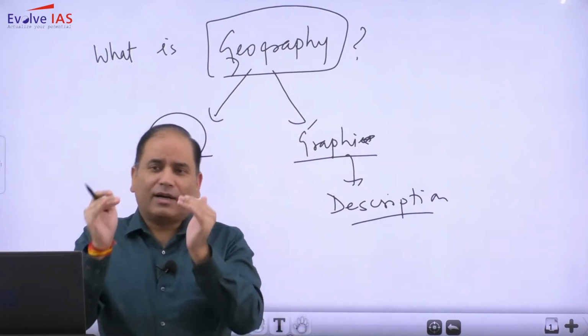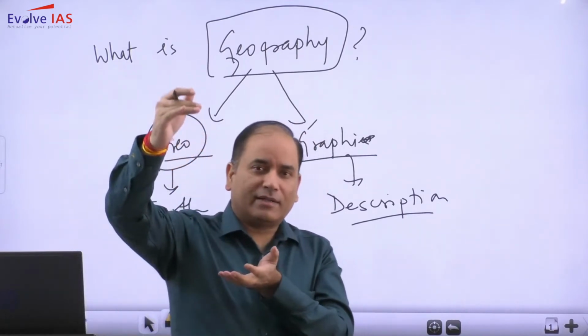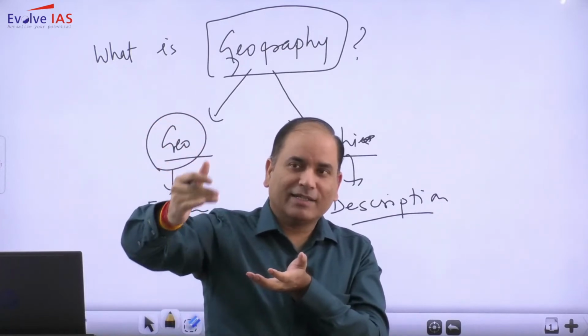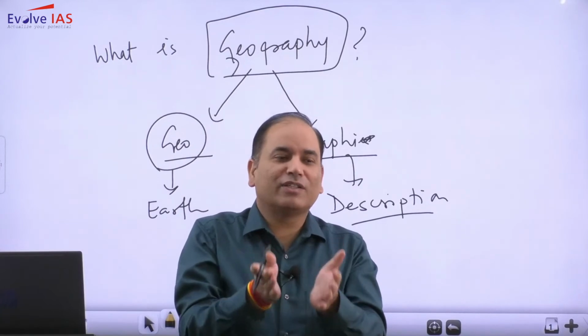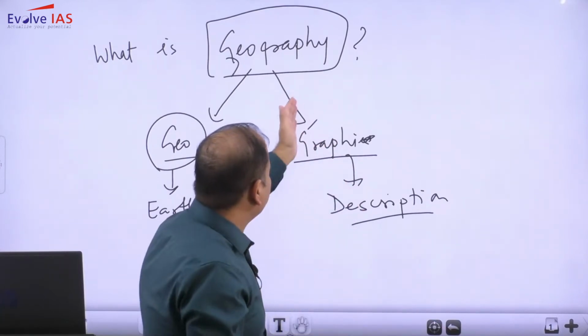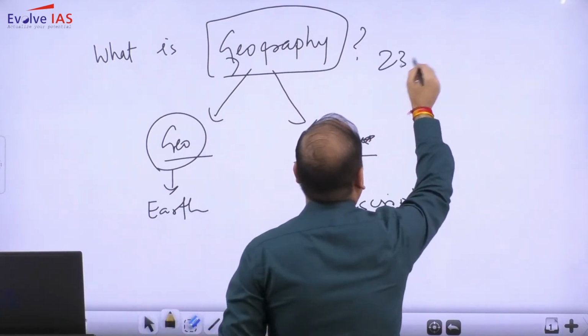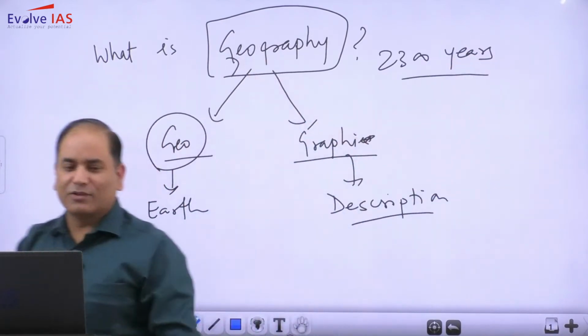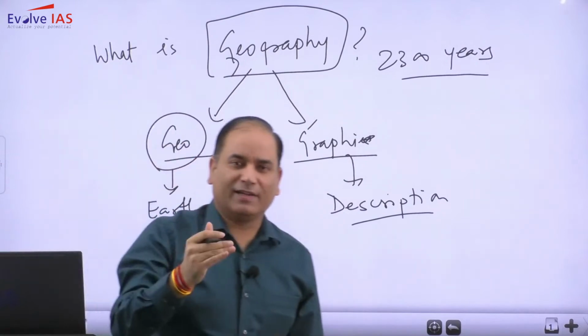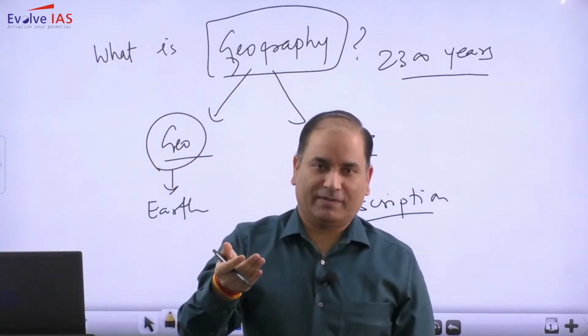We have almost decided the limitations. That limitation is simply based on the refinement that has been going on for almost 2300 years. So right from Eratosthenes' time till today, there has been some refinement.